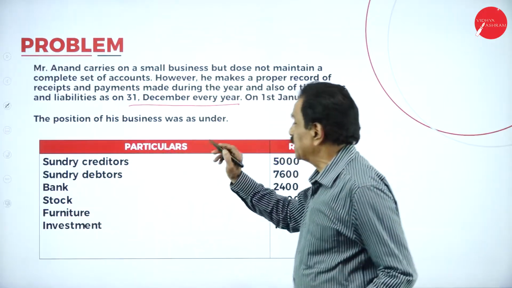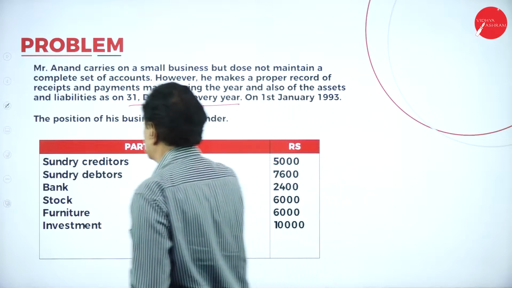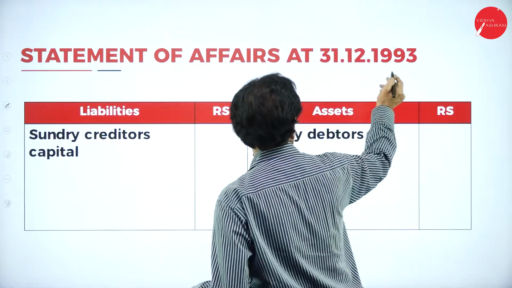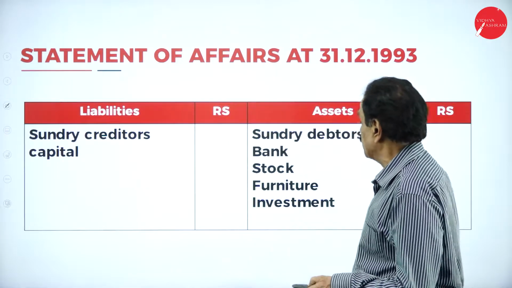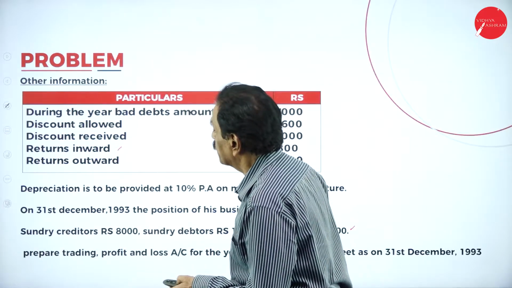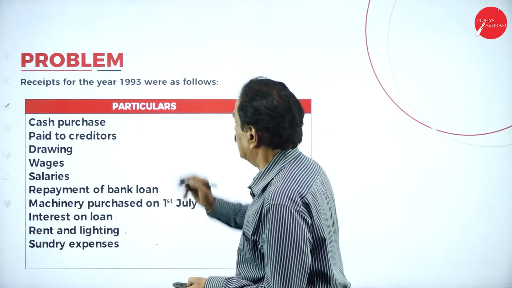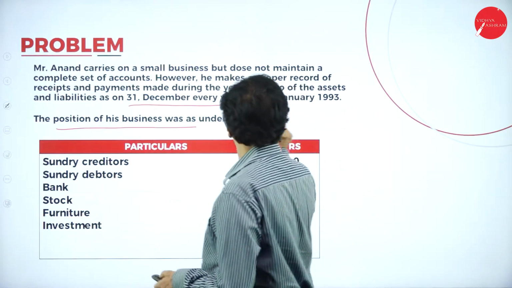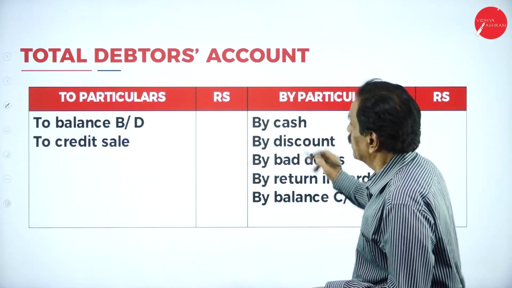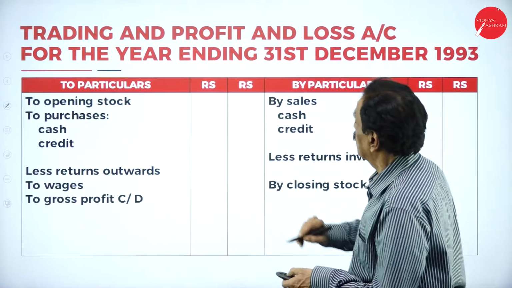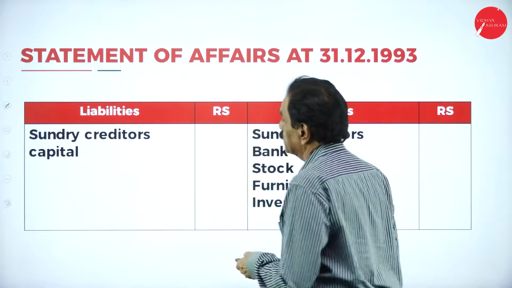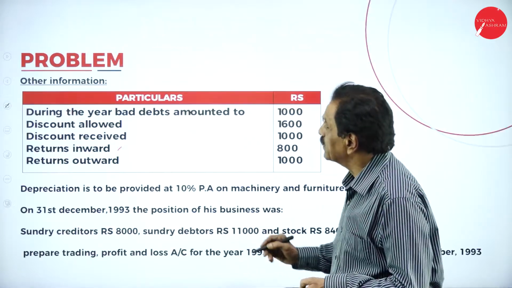He says this is the position of the business, which means we have to prepare the opening balance sheet. We'll go with the statement of 31st December 1993. So we'll go one by one. What is the first item? Here, this was on 1/1/1993. The balance sheet you have to prepare. Here, this is the closing balance sheet. First you have to prepare the opening balance sheet. What is your opening date? See that?